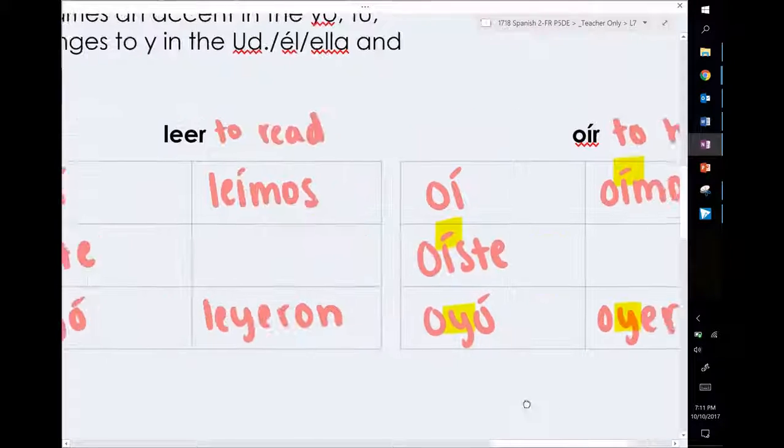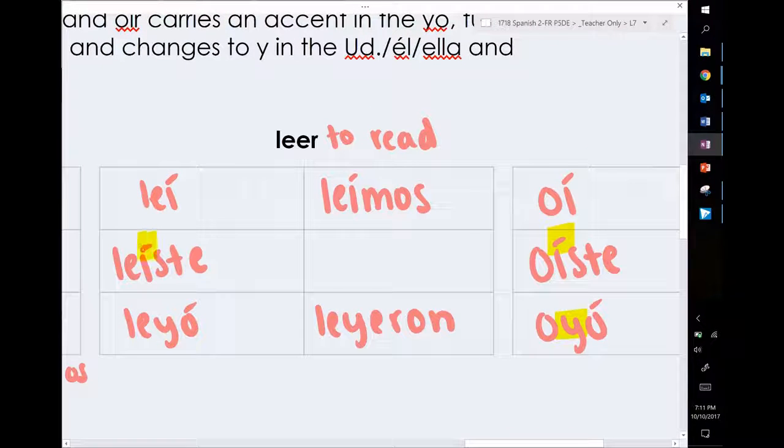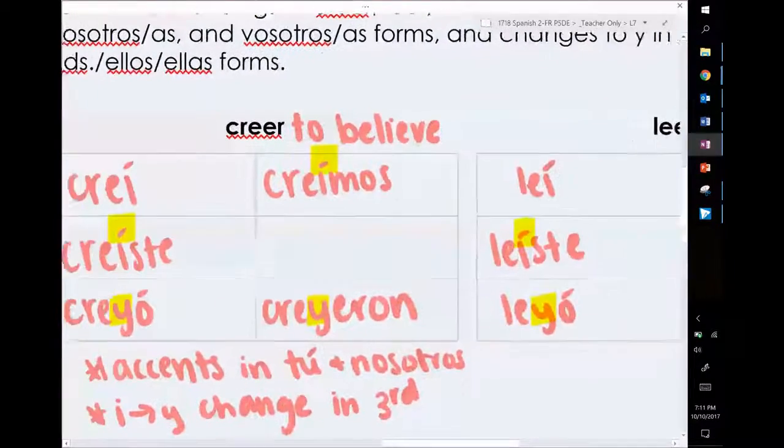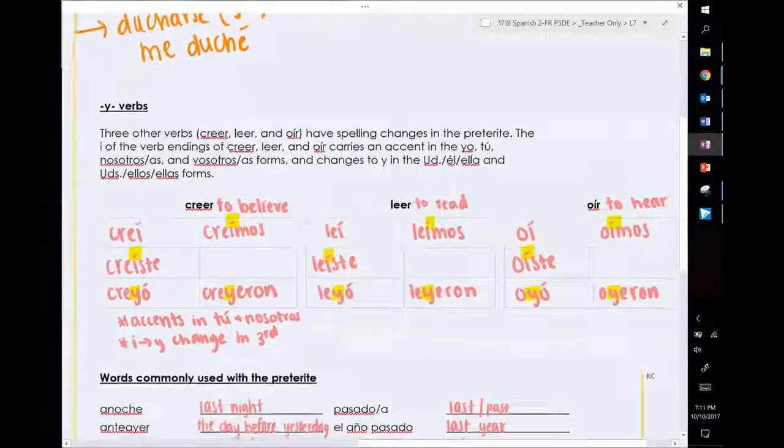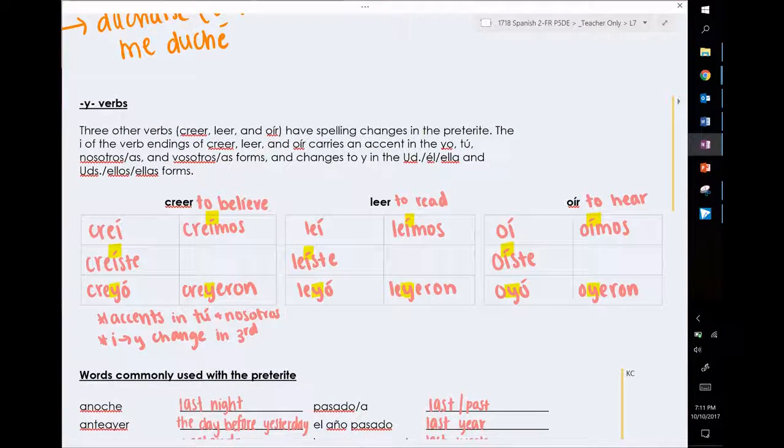So we have oír, leer, and creer. Those are our three Y verbs that we need to worry about right now. So that takes care of the first set of irregulars.